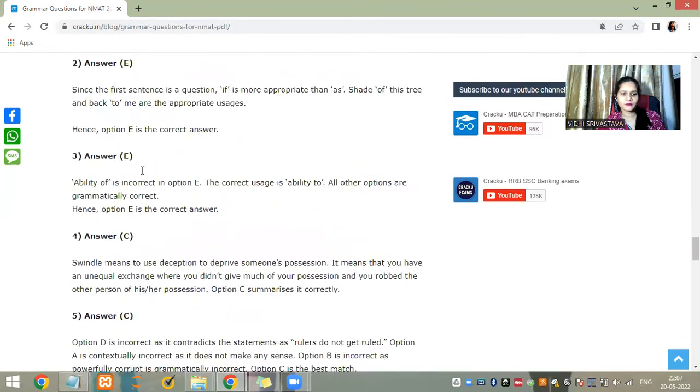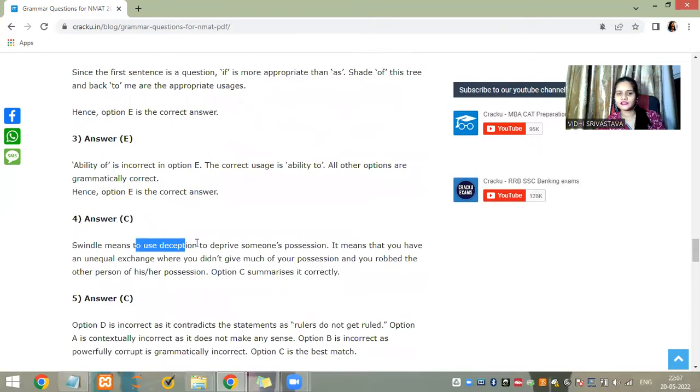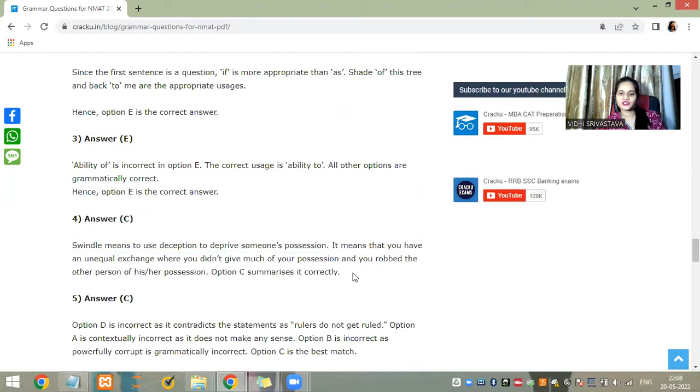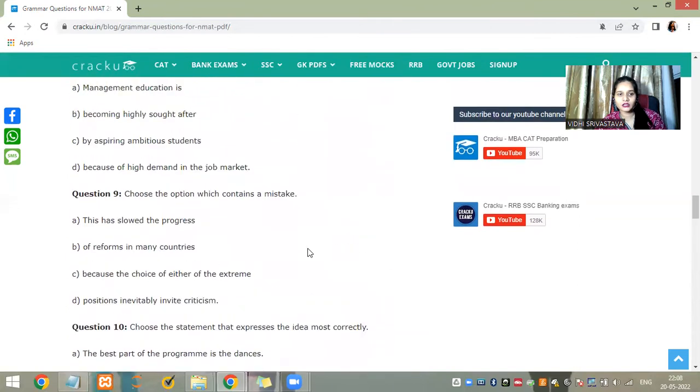I'm not very sure. Swindle is deception to deprive someone of their possession. It means that you have an unequal exchange where you didn't give much of your possession and you robbed the other person of his or her possession. So the word swindle is the catch here. Swindle means to use deception to deprive someone of their possession. Oh, okay. So great.